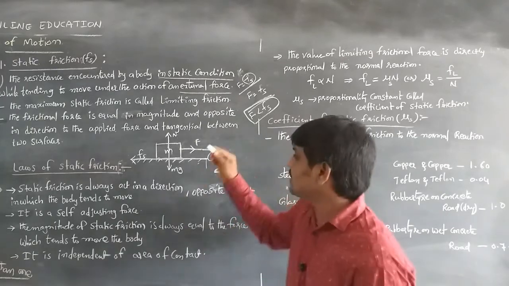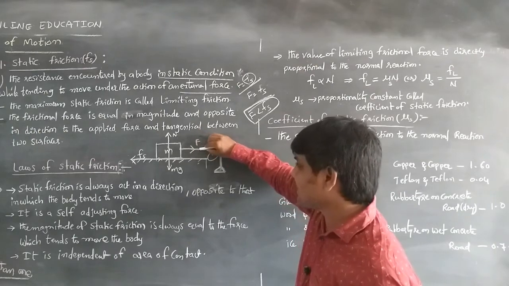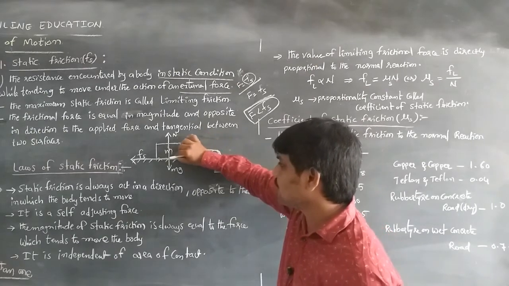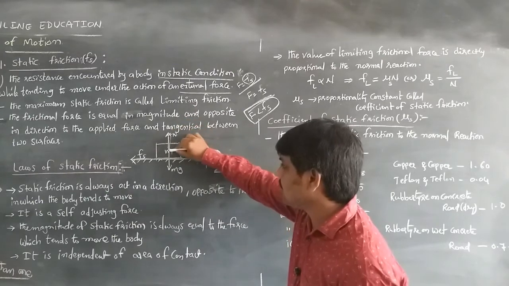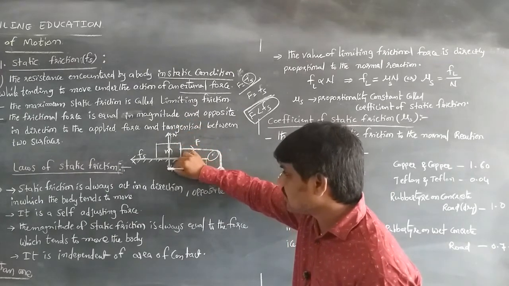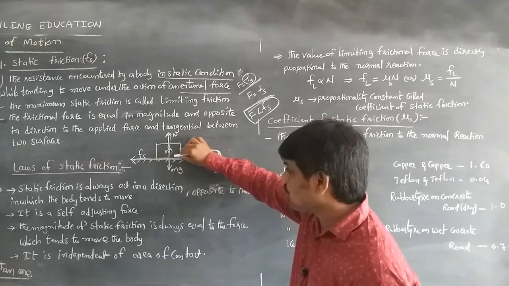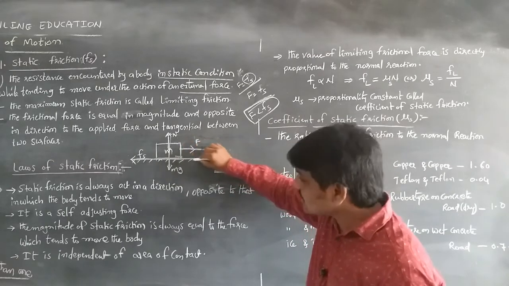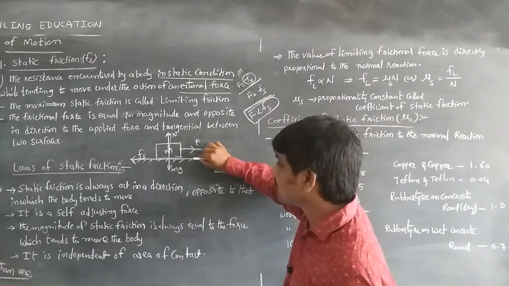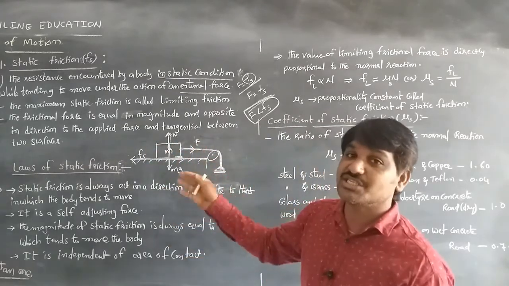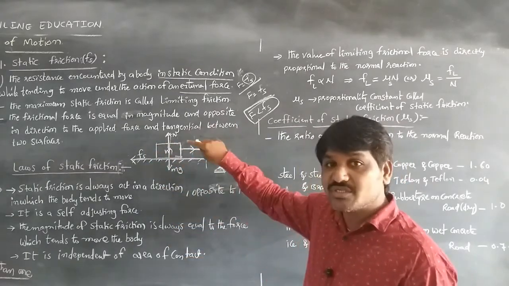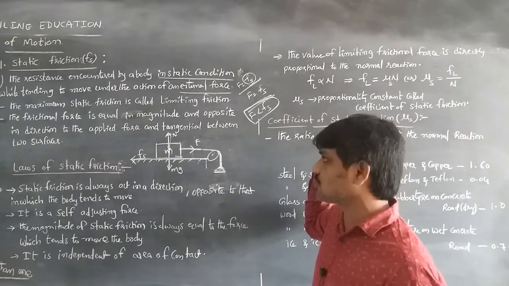Like that, the force is acting in this direction and the frictional force in the opposite direction, because the normal force acts vertically upwards and the weight vertically downward. Whenever the body tends to move, the frictional force always acts tangential to the body and opposite to the applied force.